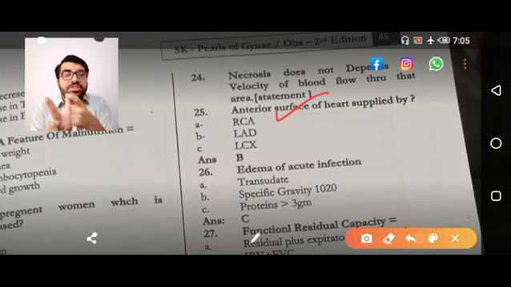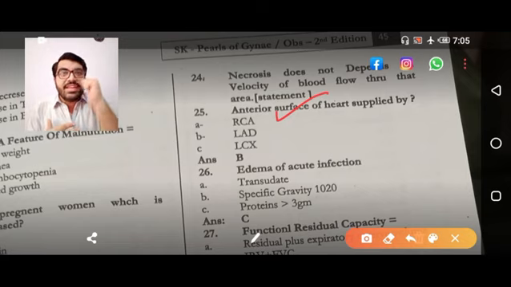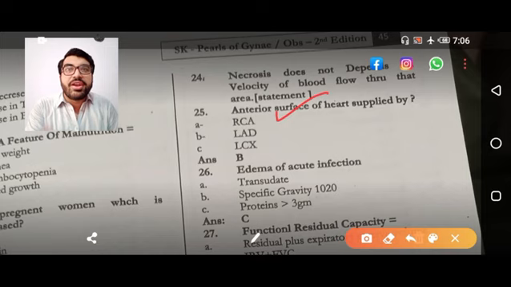If the question asks about anterior surface of the heart, we know that 75% of it is occupied by the right ventricle. So if the question asks anterior surface of the heart, it is supplied by the right coronary artery, but if the question asks anterior surface of the left ventricle, then the answer is left anterior descending artery.